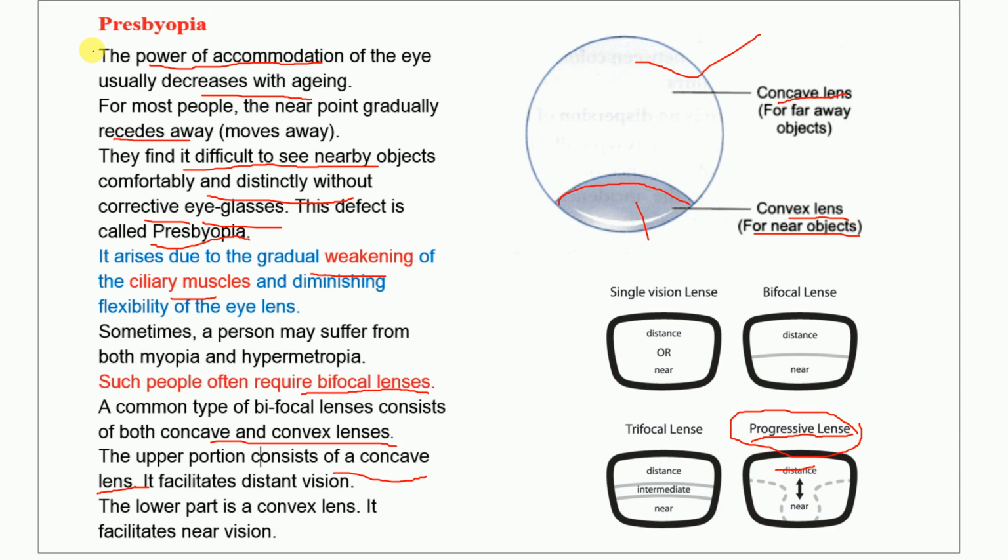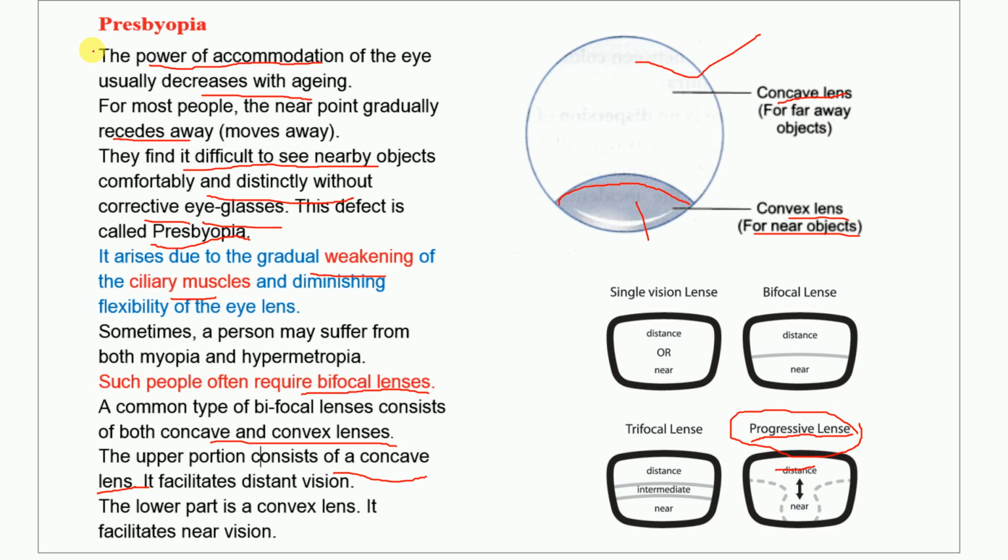Some important points about presbyopia. First, the reason is a problem with the power of accommodation. That means usually the power of accommodation decreases because of aging, so they have difficulty seeing nearby objects clearly. This is mainly because of the weakening of the ciliary muscles.